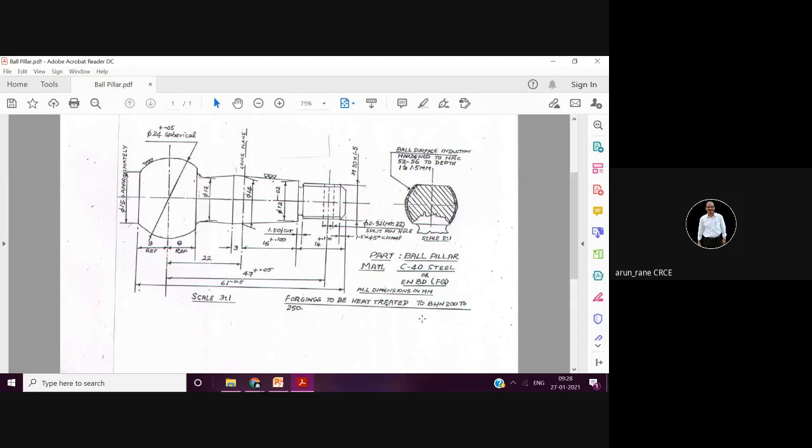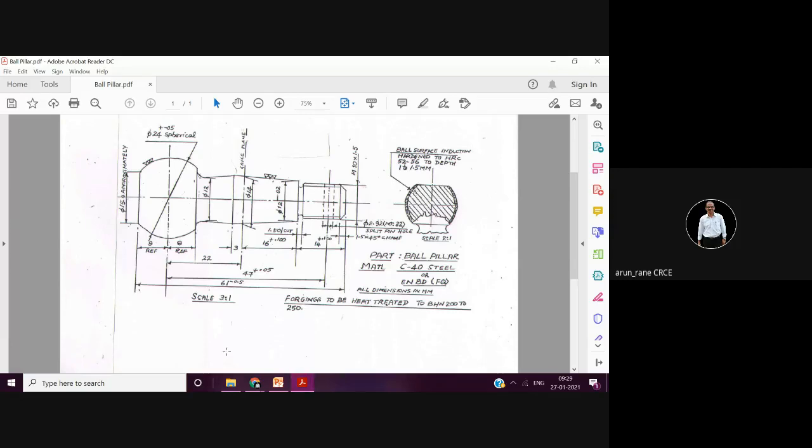Then next batch, another month, then next month, like that. Because the customer doesn't want all 60,000 pieces to be manufactured at one time, because he's going to use them in a year. He doesn't want to manufacture all 60,000 pieces and maintain an inventory, because we are talking about just in time, JIT. JIT means whenever you need, that time only you make it. Making 60,000 pieces is good for the supplier, for me, but for the end user it will be difficult, because he has to maintain an inventory for the whole year.